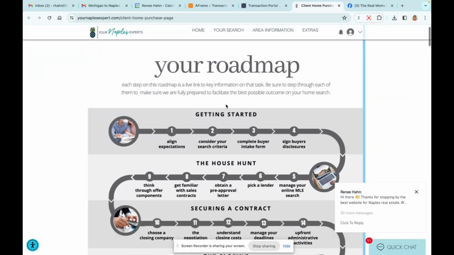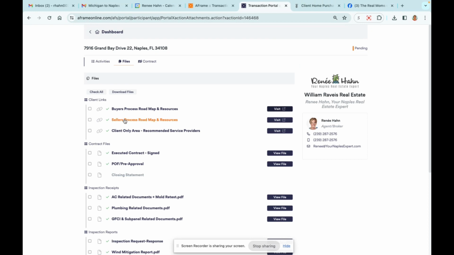So that is, excuse me, these buyer and seller process maps. Those do not require access, but I will tell you once it's on the same web page that this client only area is at. So once you sign up here and you have a password and user ID that's been approved, you can go to these and click on any of the resources as well. So those are just resources for you again. If they're helpful, great, use them. If not, that's okay too.